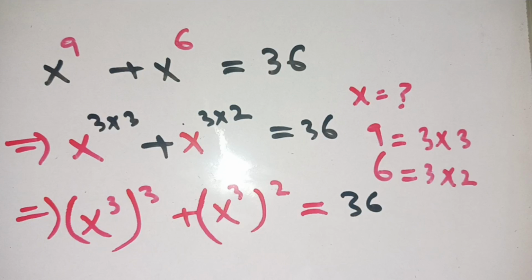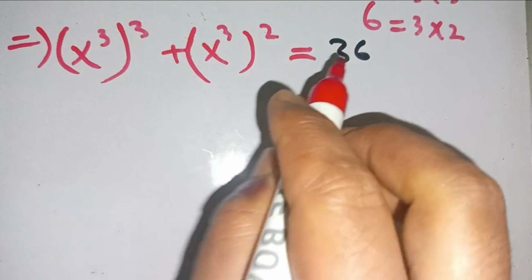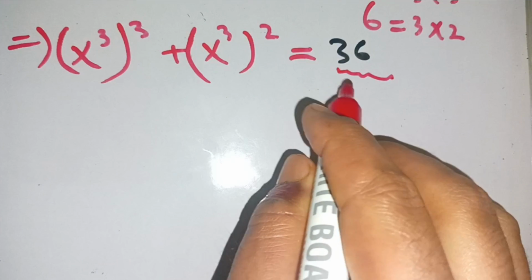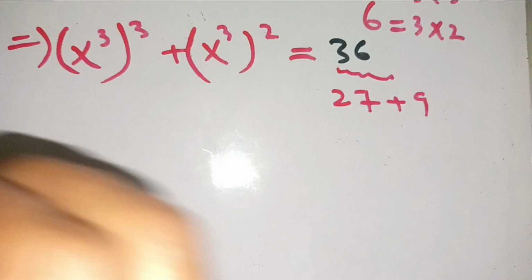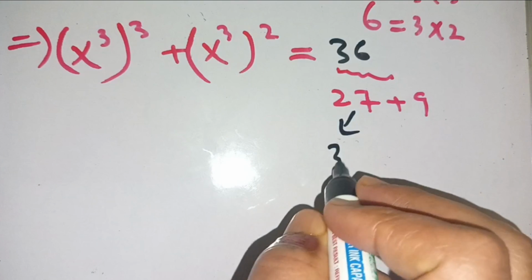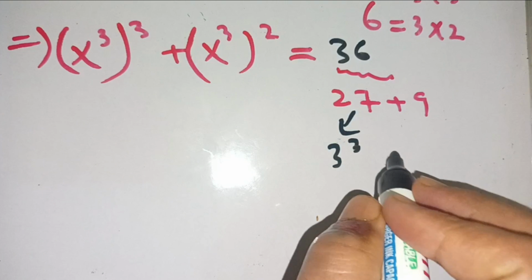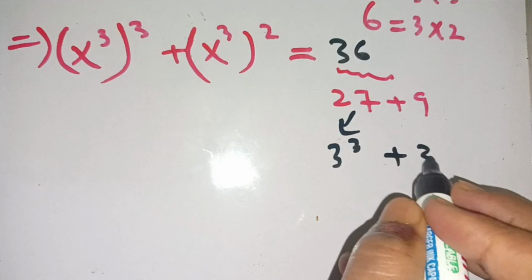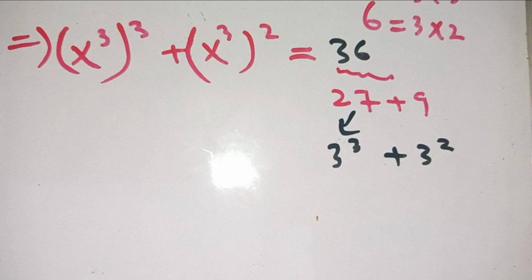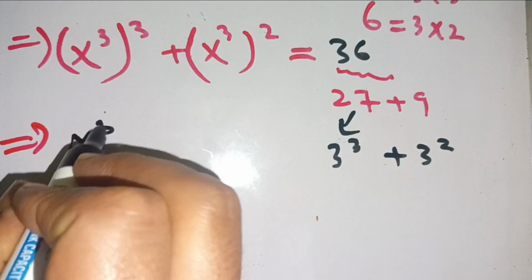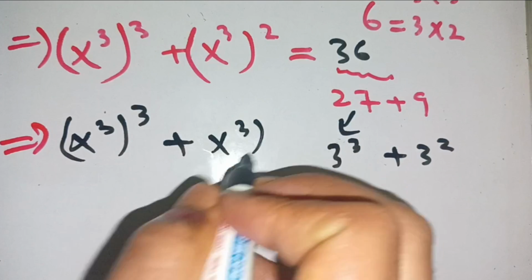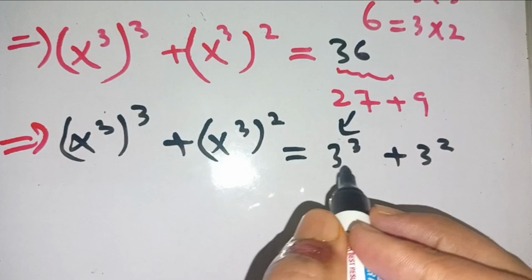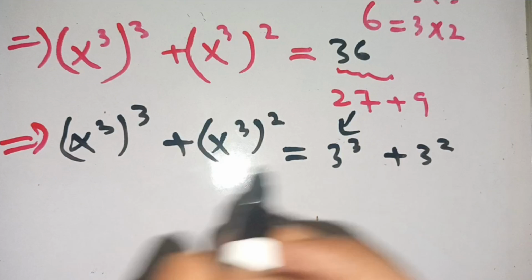In the next step we break down 36 in such a way that it can be written as 27 + 9, where 27 is 3^3 and 9 is 3^2. Thus our equation becomes (x^3)^3 + (x^3)^2 = 3^3 + 3^2.